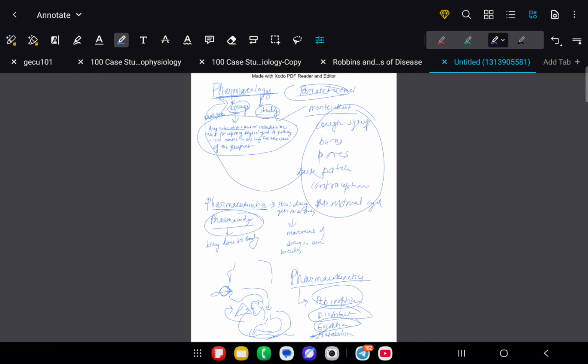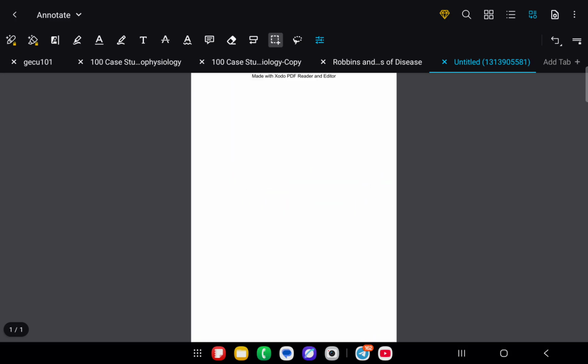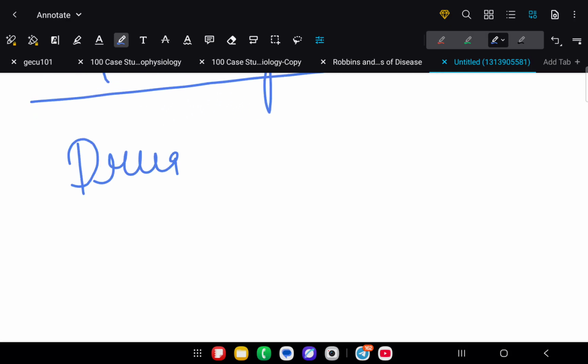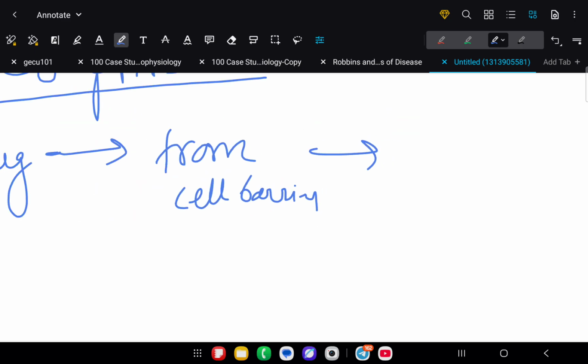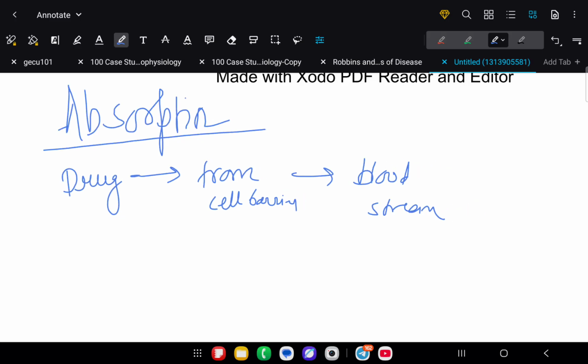Now, how this takes place, let's understand it one by one. So, first of all, if we talk about absorption, what is absorption? When the drug is taken from the cell barrier to the bloodstream, this is known as absorption.